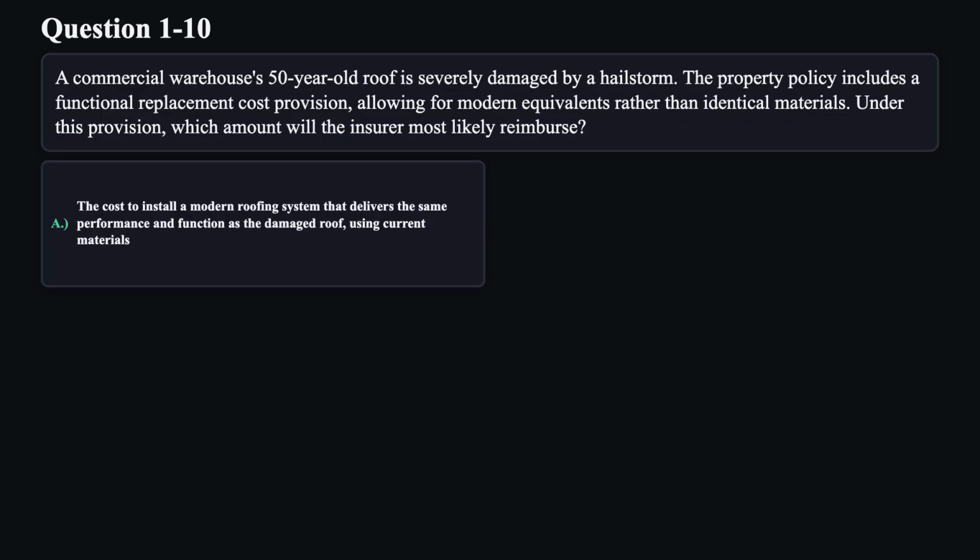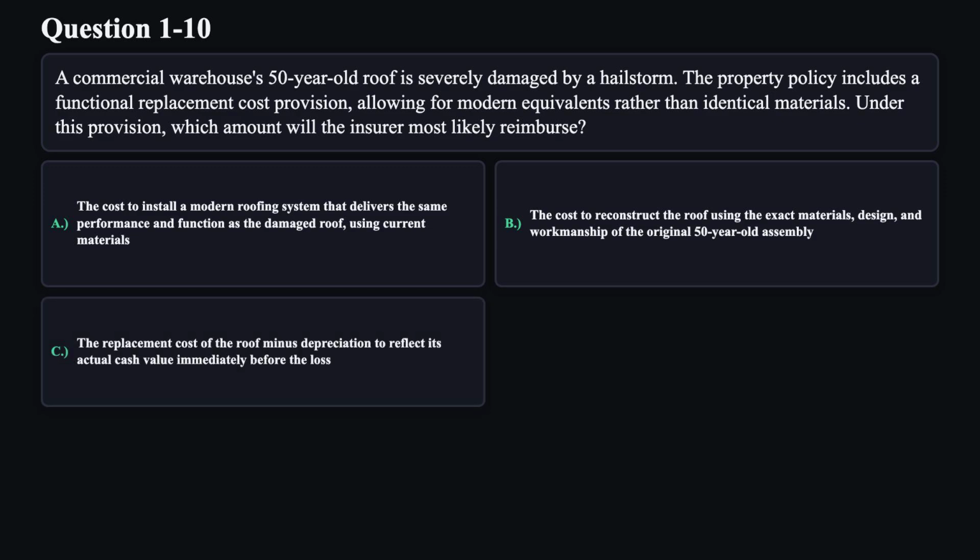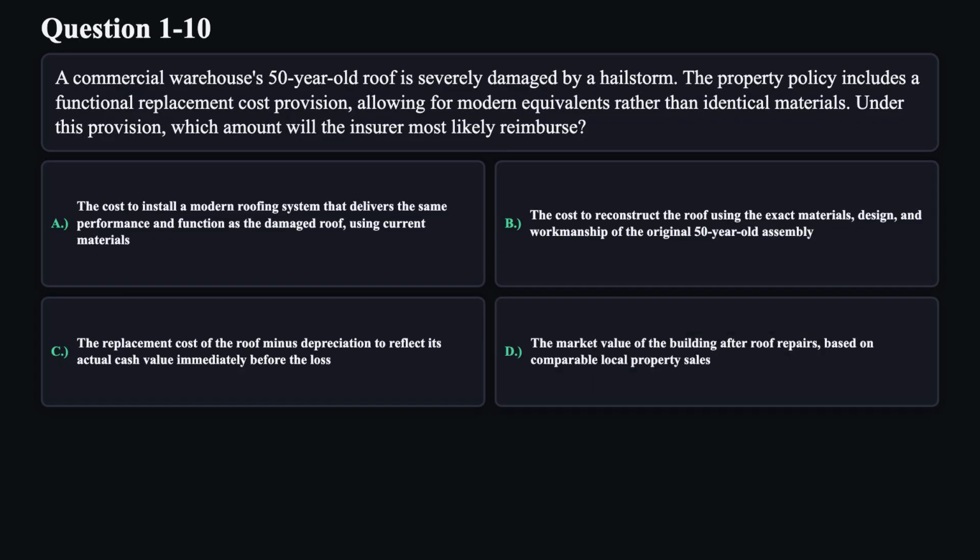A. The cost to install a modern roofing system that delivers the same performance and function as the damaged roof, using current materials. B. The cost to reconstruct the roof using the exact materials, design, and workmanship of the original 50-year-old assembly. C. The replacement cost of the roof minus depreciation to reflect its actual cash value immediately before the loss. D. The market value of the building after roof repairs based on comparable local property sales.